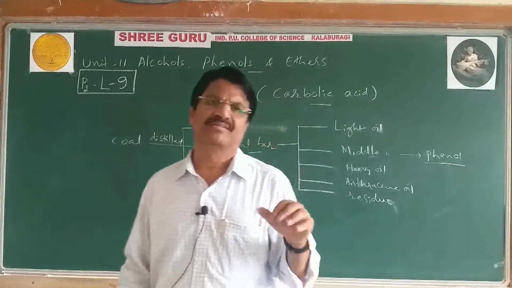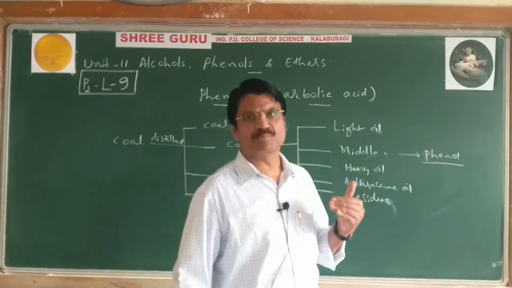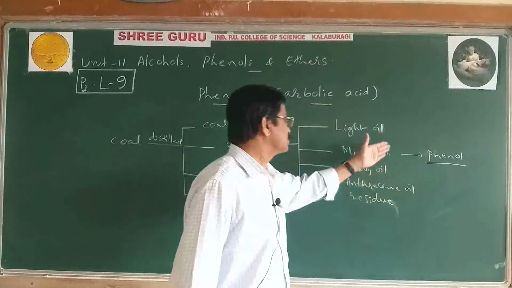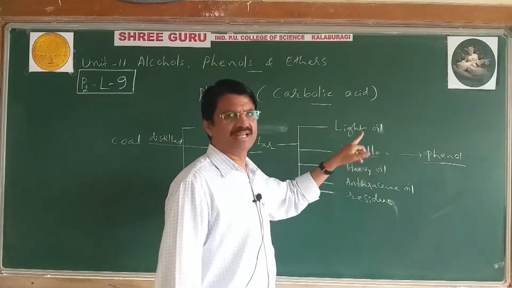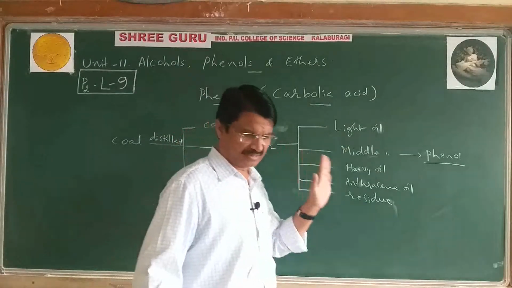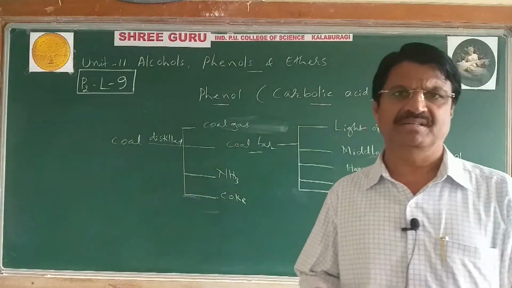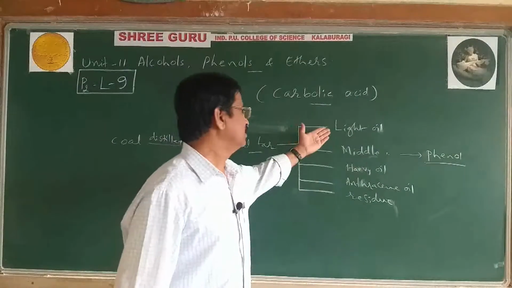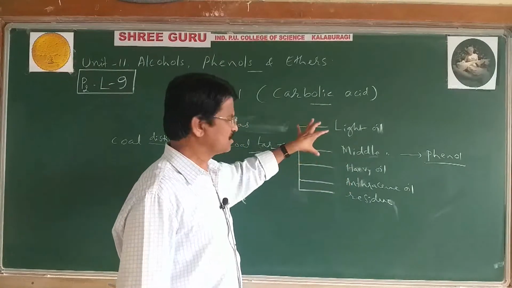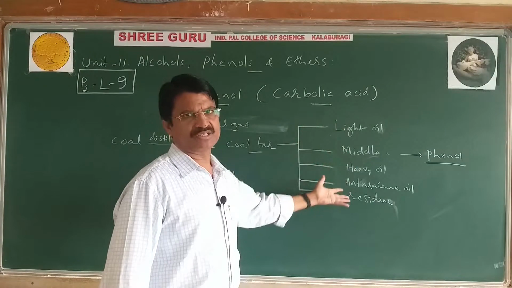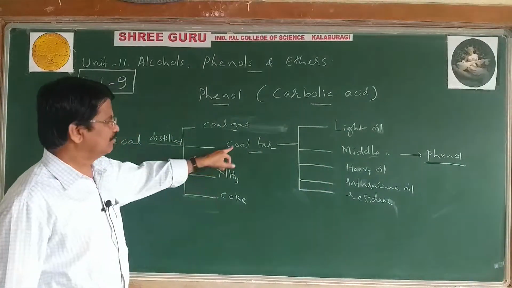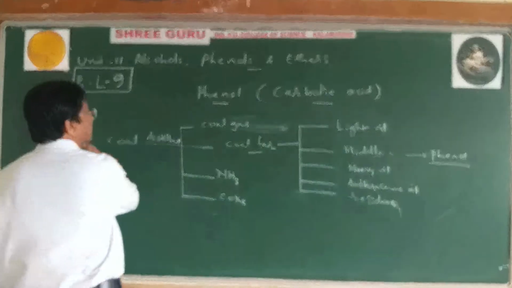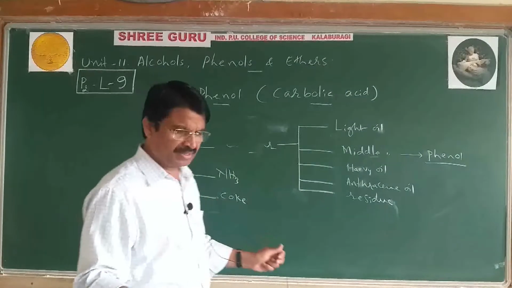Then it is purified by fractional distillation, and phenol boils at 182 degrees, therefore we get the pure form of phenol. This is the method of how to isolate or separate phenol from the mid-oil fraction. But this part is not there in the theory syllabus. However, you may get questions in competitive exams based on coal tar, coal, and the fractions present in light oil, heavy oil, anthracene oil, mid oil. At least remember the names of the compounds present in the fractions of coal tar. Coal tar mainly contains aromatic compounds.